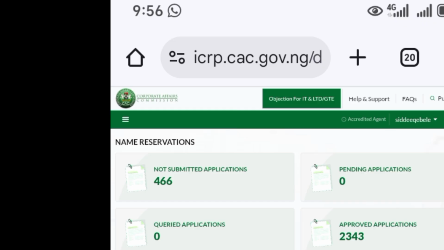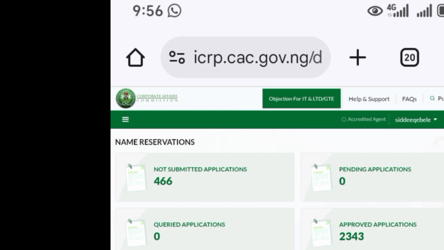Now, the next question you will want to ask is that, how will I get to the place where I will register my business, which is the registration site? If you know that, okay, this business thing that was approved, if you click on it, then you go to business registration, it will take you straight to the portal and the site of the business registration that you want to start.